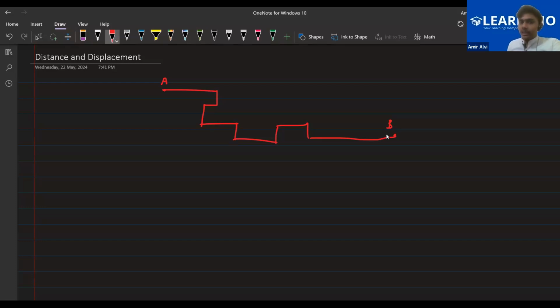In distance, every step that you have taken while completing the journey will be considered. So distance is the actual path taken by the object from point A to point B. It covers all the steps, either in backward or forward direction. It doesn't matter.